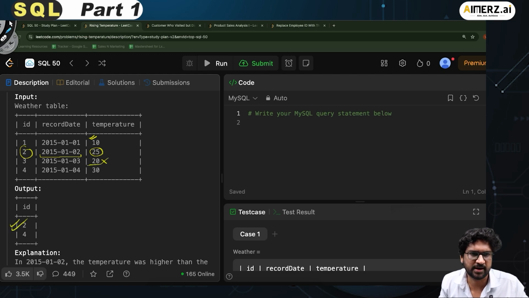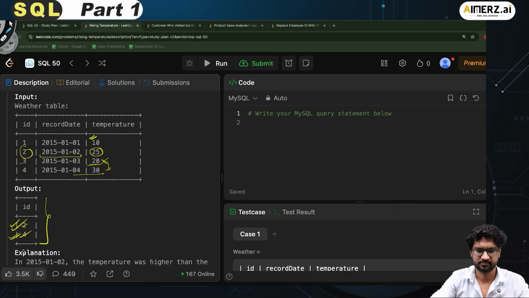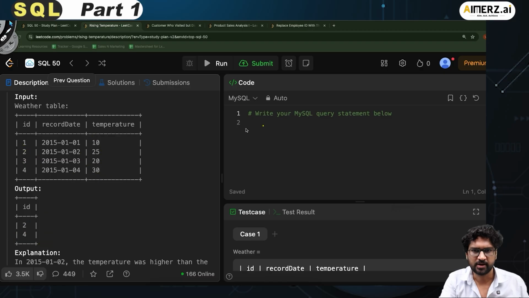Next day is not more, so I have not included this 10. Next day 30 is more than the previous one, so I go and provide this 2 and the 4. Fair enough. So how do I go and do this? Let's try to go and see how it works. So I go and call it here.